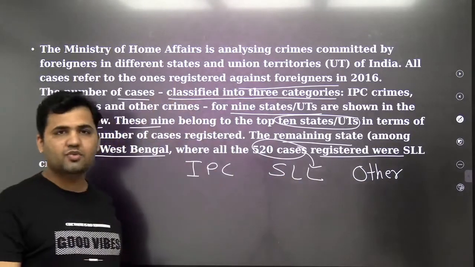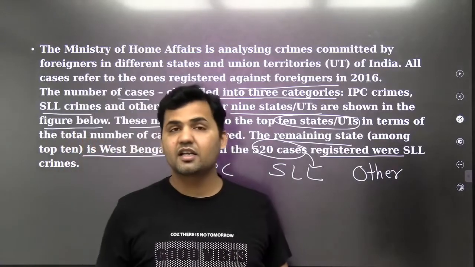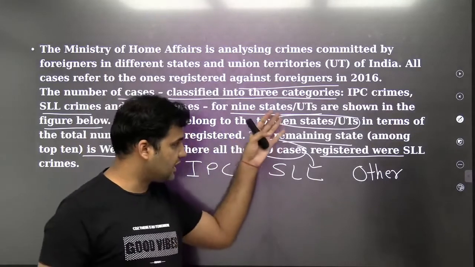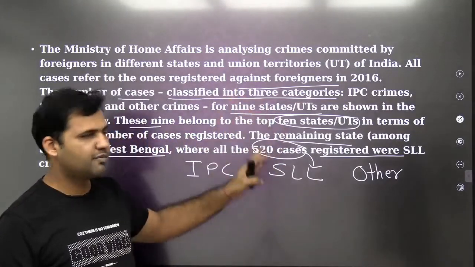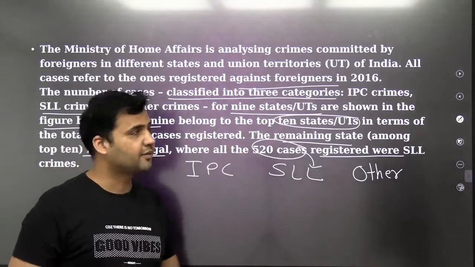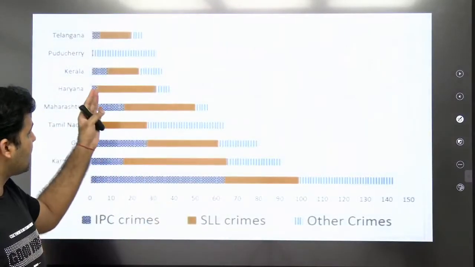Now you can see the first paragraph is very easy to understand. There is nothing complex that you need to go through in the first paragraph. It's very simple information. You can easily categorize it and understand it in one reading. Okay, now look at this bar graph.